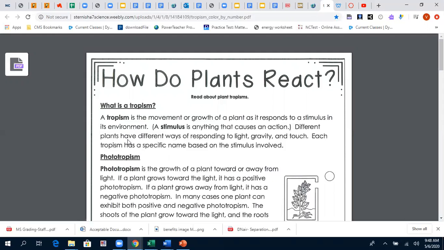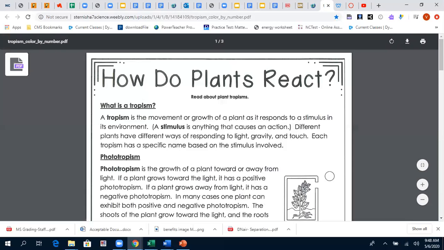Okay, so each tropism has a specific name based on the stimulus, so based on what they require. If they require light, there's a different name. Obviously light, which means, again, as we learned in photosynthesis, light means photo. So photonic light, right? Photonic energy. And so that's phototropism, because it requires light. The first stimulus is called phototropism, because the plants need light, and hence it bends towards the light. Okay, like how it's shown in the picture here.